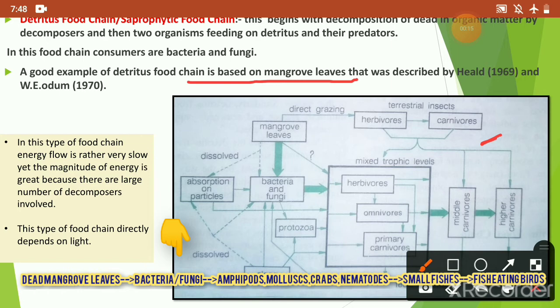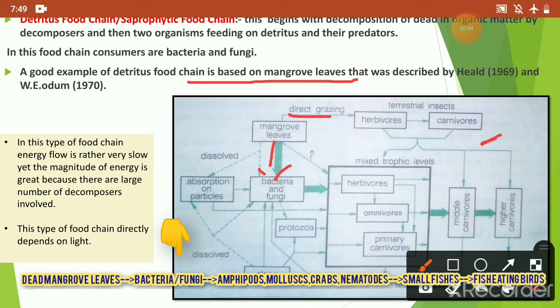In this figure, you can also see the different types of food chain, and this interlinking of food chains is known as the food web. We will know about the food web, but before that, let's note some important points on the detritus food chain.